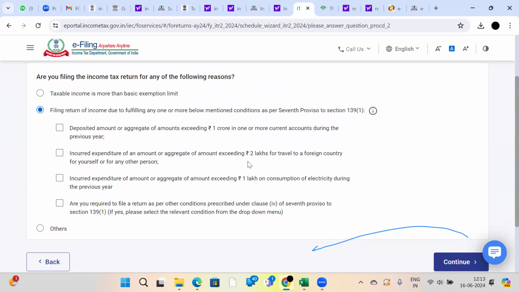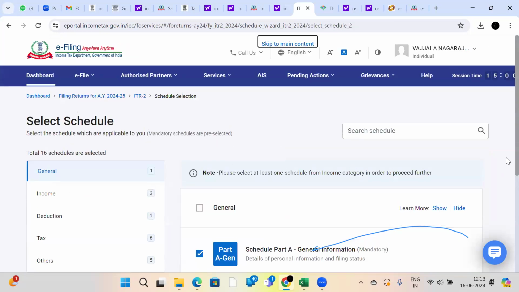If you pay more than 1 lakh rupees of electricity expenditure in a year, you should file. If you are doing business and your turnover is more than 60 lakhs, you should file by selecting this section. You should select the correct section like this.